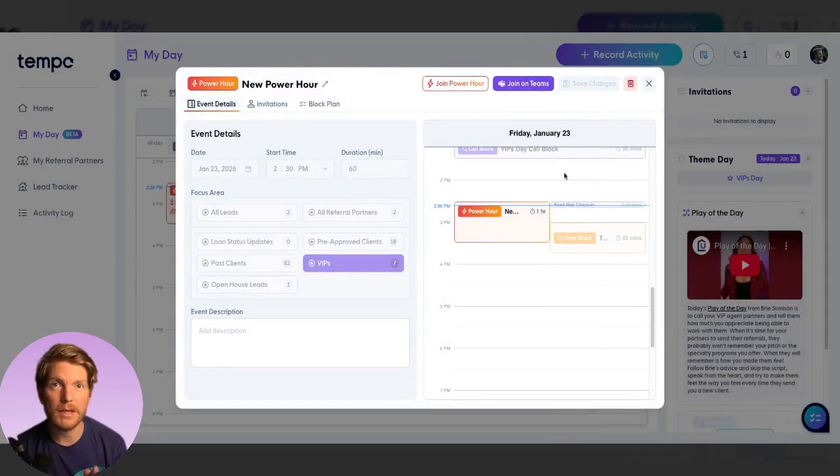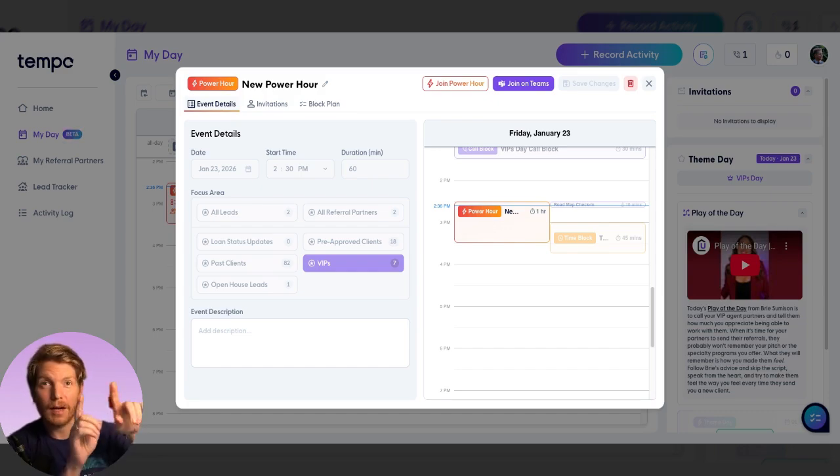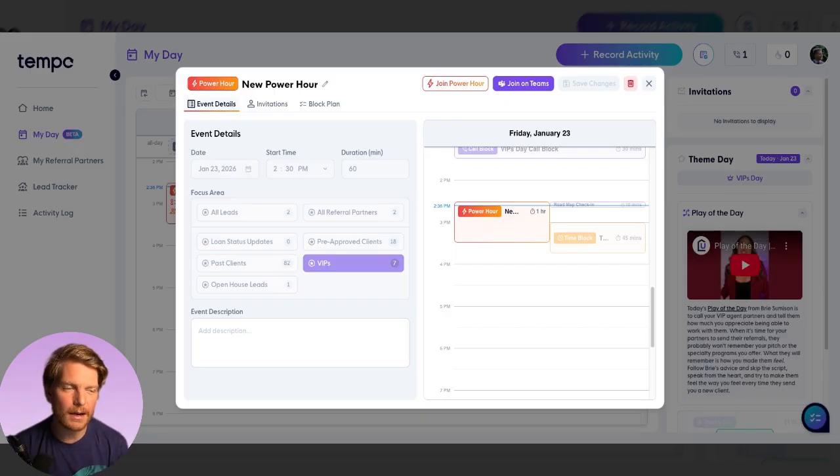And this is, I mean, we've done a few of these with beta testers. When I talk to loan officers about this, self-accountability is one thing, but mutual accountability counts for 10 times more. It gets your juices flowing. You want to win. You've got a nice podium at the end. And when I ask loan officers, hey, would you have made those calls if you hadn't done a Power Hour? The answer is probably not that quickly, probably without that much focus. So this is huge. If you guys schedule one of these with one of your coworkers every single day, you will get so much more done than you ever thought possible. That is the Power Hour.